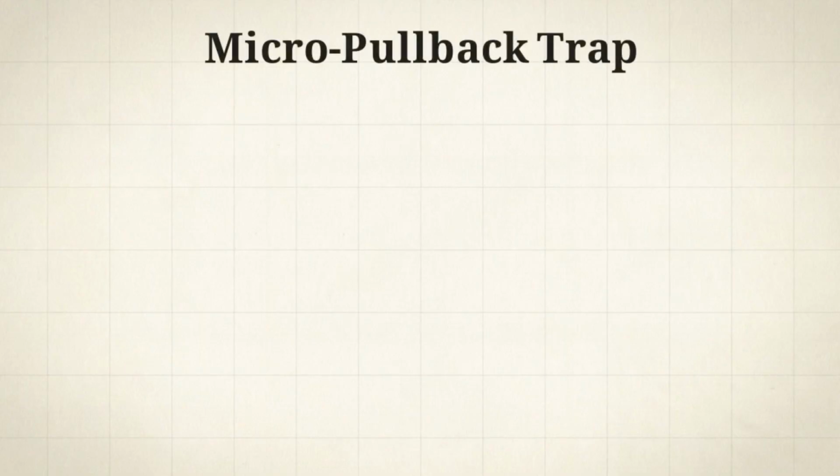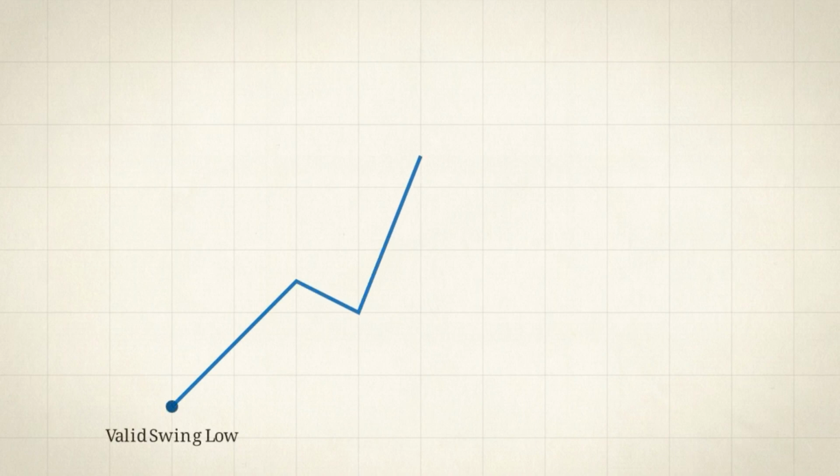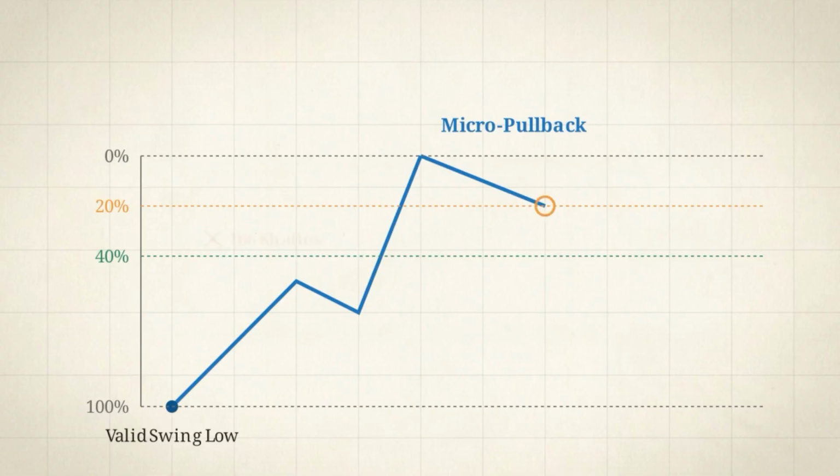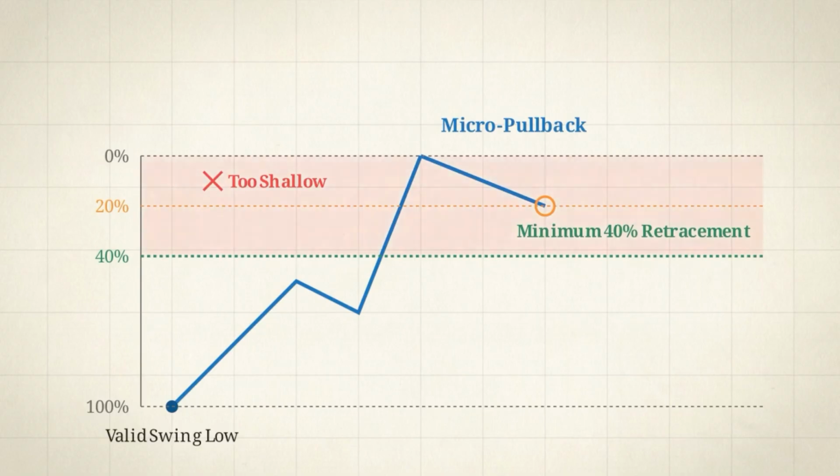For a dip to be structurally significant, it must retrace a minimum of 40% of the previous push. This chart shows a bullish push, then a minor dip. The Fibonacci tool shows it stopping at 20%, too shallow. To be valid, price must reach the 40% line, capturing enough institutional interest to continue the uptrend. Enforcing a strict 40% depth requirement protects you from entering on artificial, shallow pullbacks. Institutions design these shallow dips specifically to trigger your stop losses.